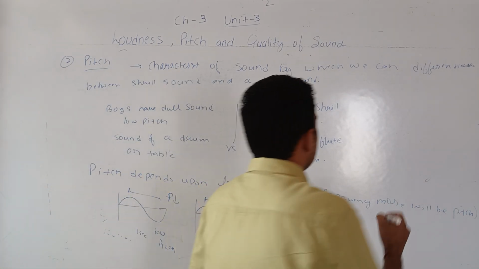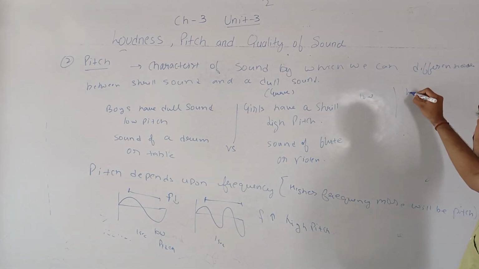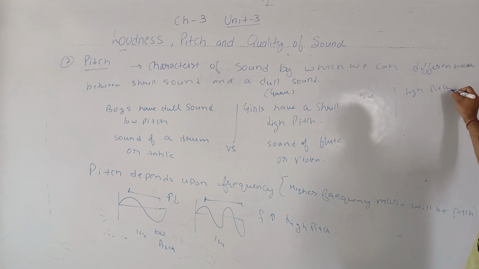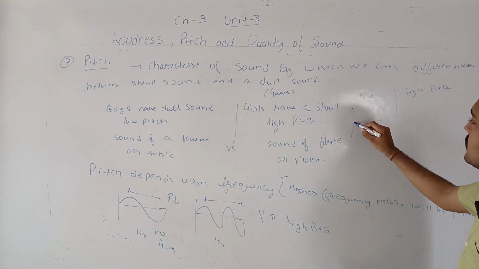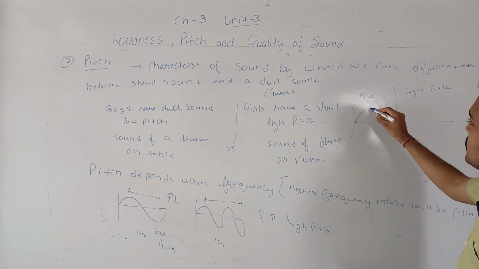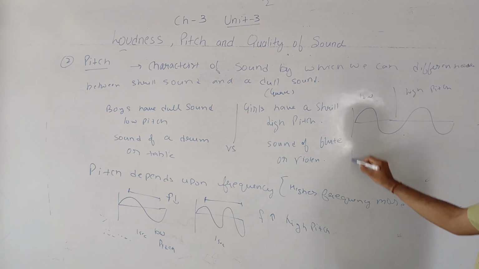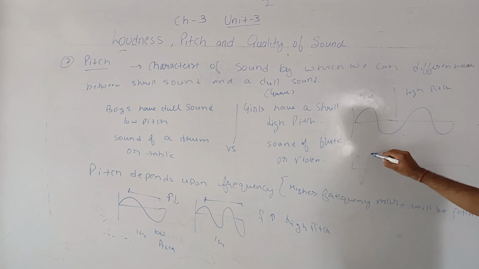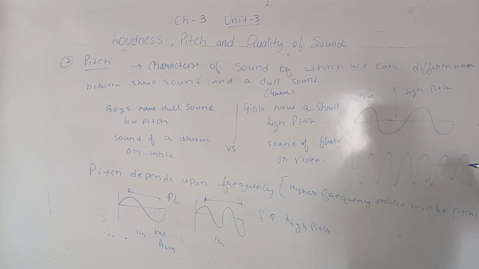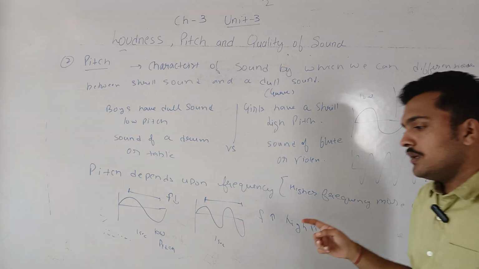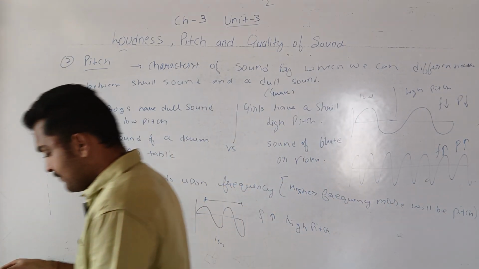So some other examples of low pitch and high pitch. This we can consider as a low pitch, and corresponding high pitch will be this, which is a high frequency and high pitch. This is low frequency and low pitch. So by this quantity we are able to differentiate between two sounds which are more shrill or more dull.